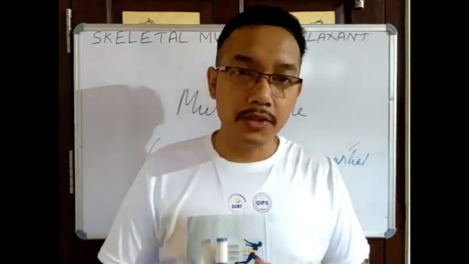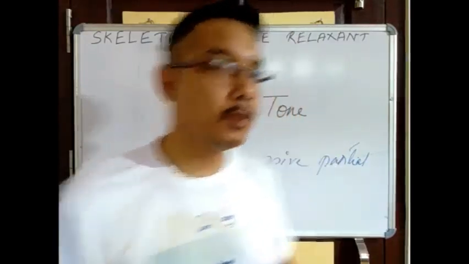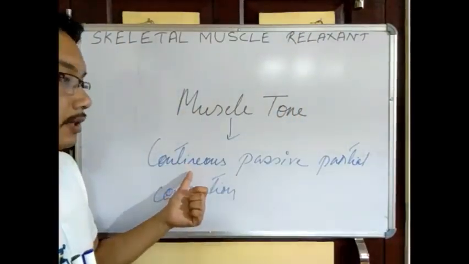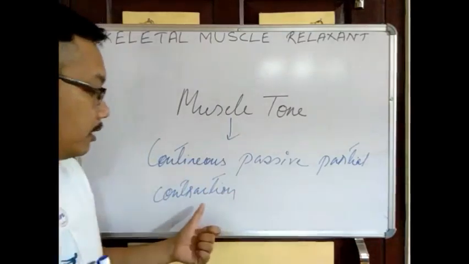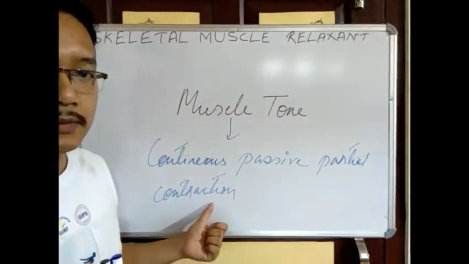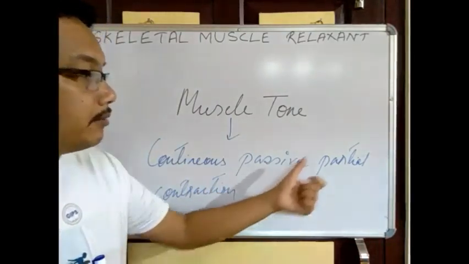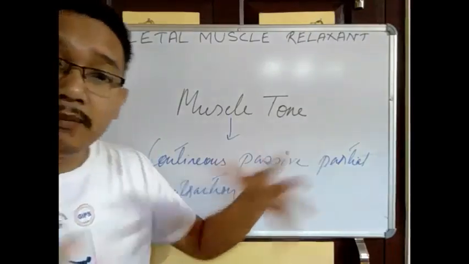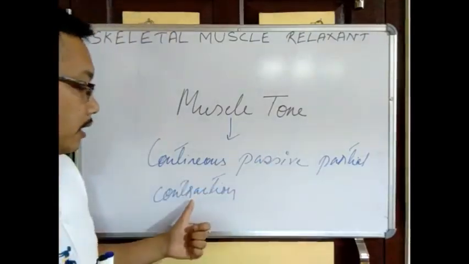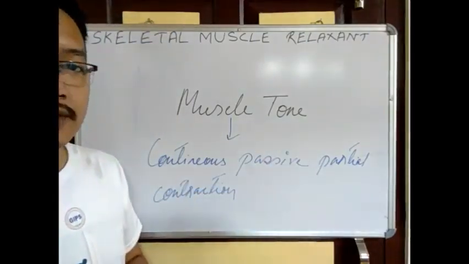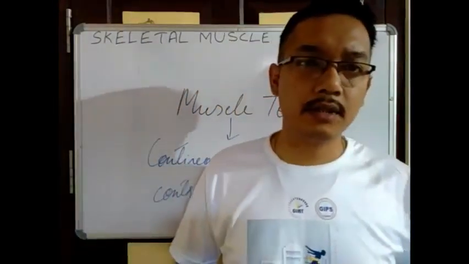Now, as per the definition, muscle tone is the continuous passive partial contractions, not complete contractions. Now, what is the muscle contraction? Why do we need the muscle contraction?